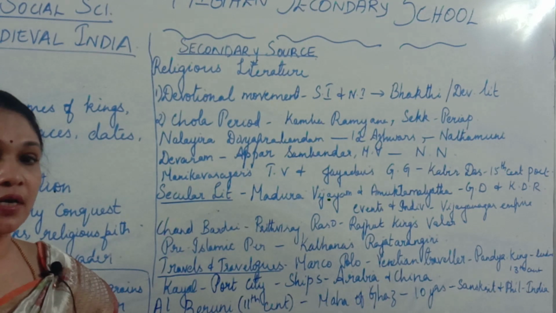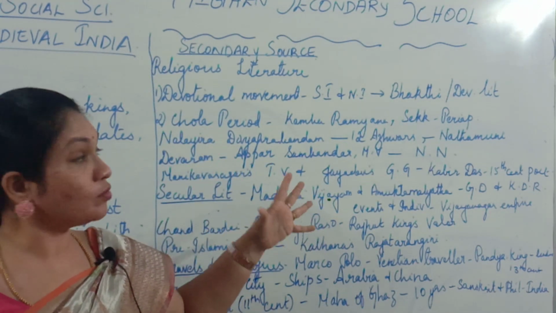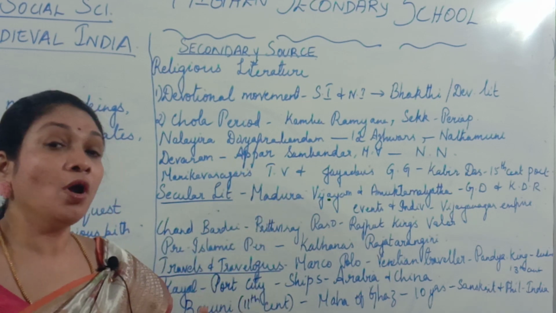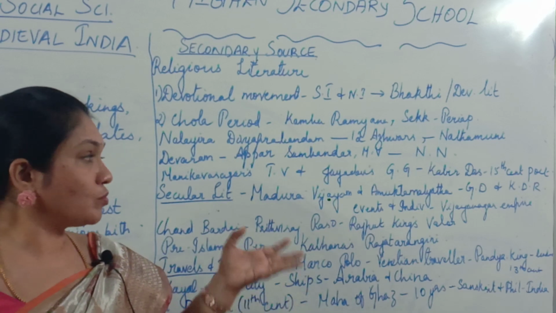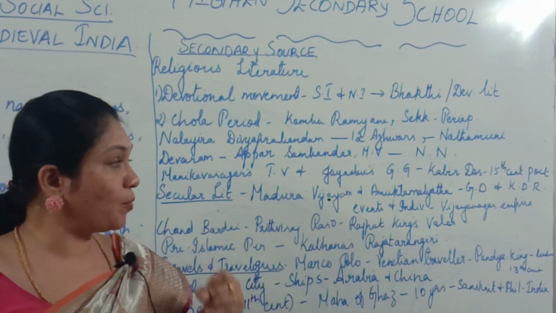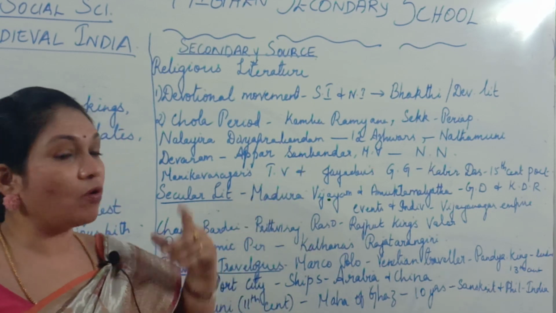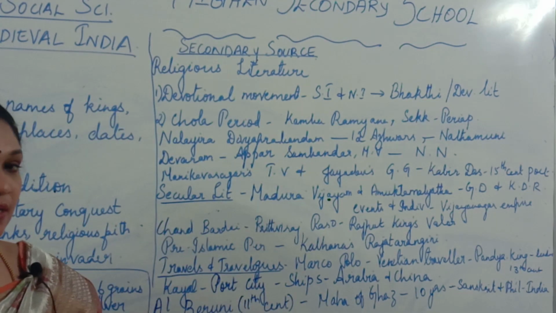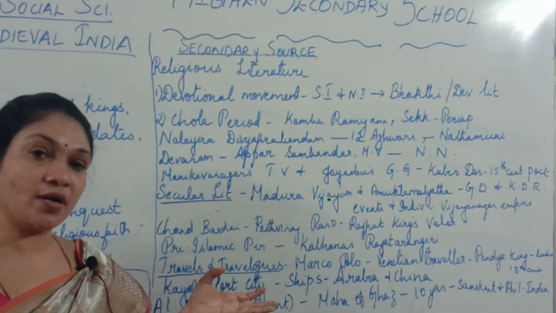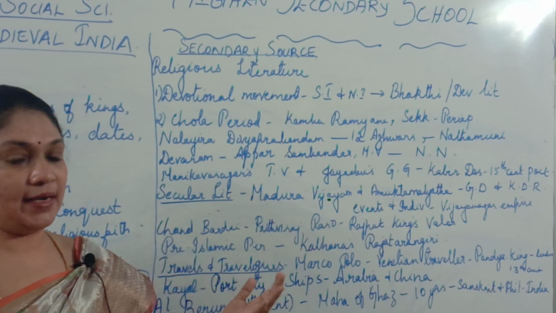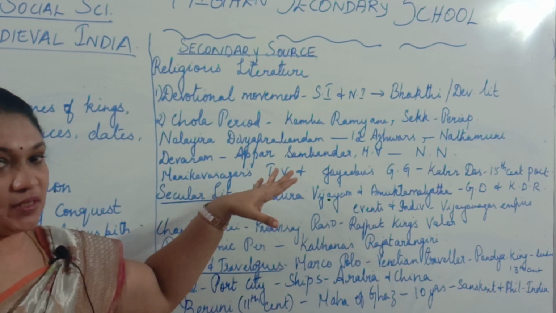So you can see that during the Chola period, so many books based on religious literature were written. From these books we will be able to know about the life of people during medieval India. So that is also a source. There was another poet, Kabir Das, a 15th century poet, who also promoted devotional literature. What is devotional or religious? It is related to religion. All these books are related to religion, or devoted to religious issues.